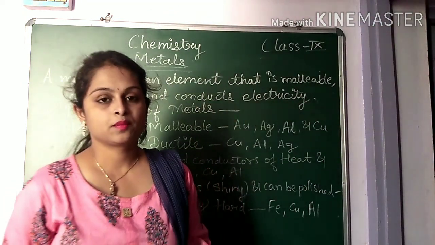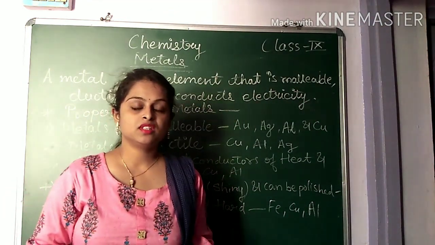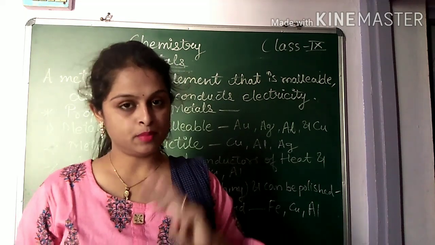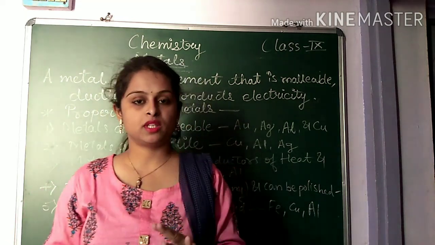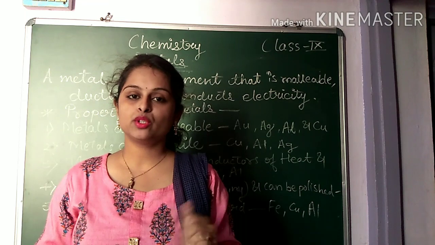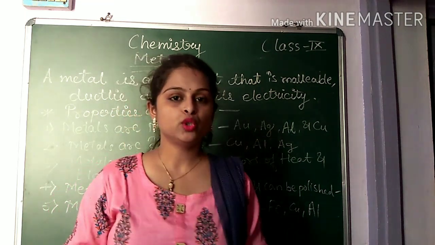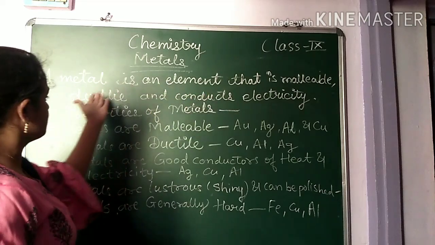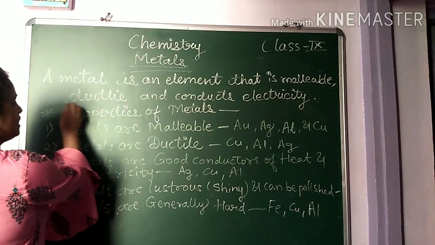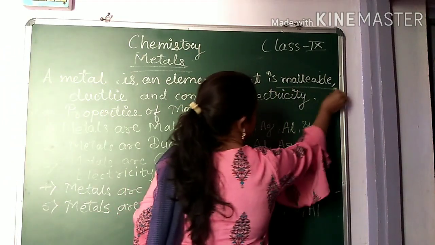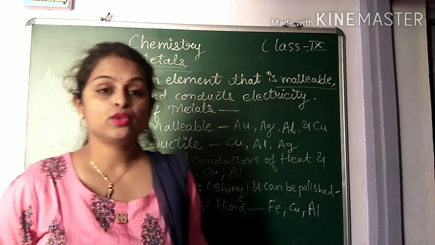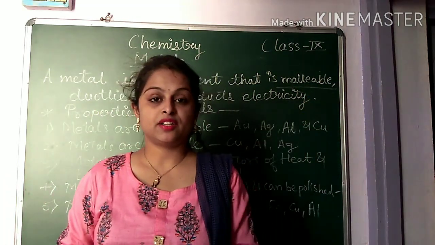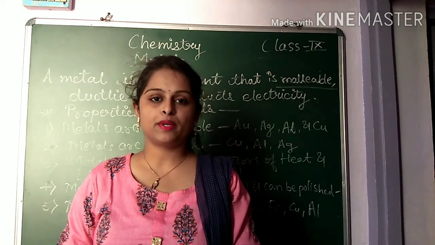Welcome back, students. See, in elements there are three parts: metals, non-metals and metalloids. Now we are going to discuss the metals. What do you mean by metal? Metal is an element that is malleable, ductile and conducts electricity. Now what do you mean by malleable, ductile, conduct electricity? These are the main properties of metals.